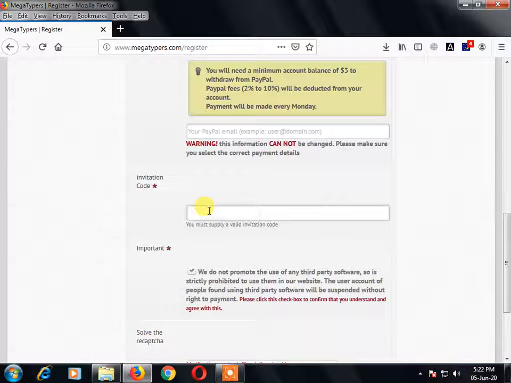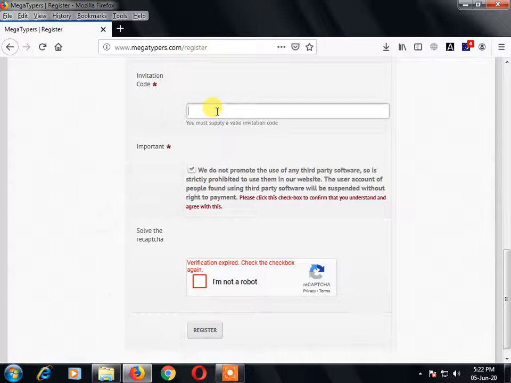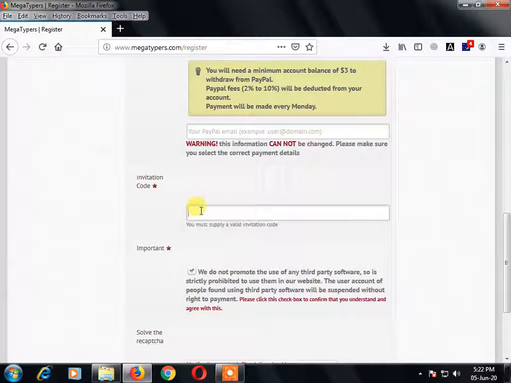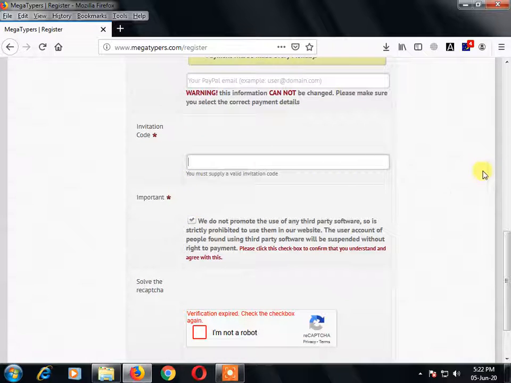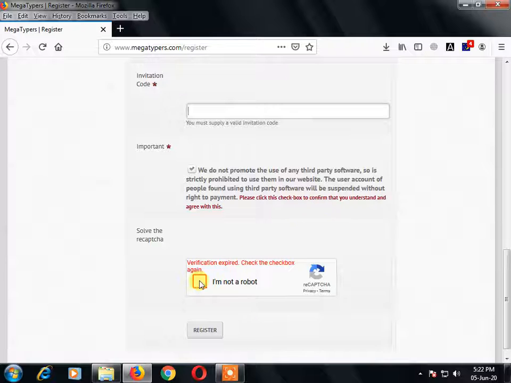Here, the invitation code I will provide, but my recommendation is that you first test this ID by using the invitation code I will give you in the description. Later on you can take your own invitation code from your login. I will explain later. Why? Because by using this invitation code I am getting 10% of the money from you, but I don't want that money, so that's why I'm telling you. So later on you can take an invitation code from your account.